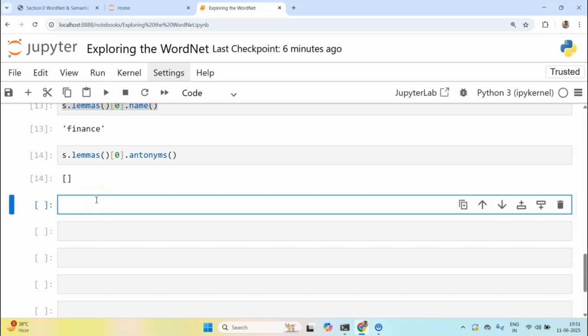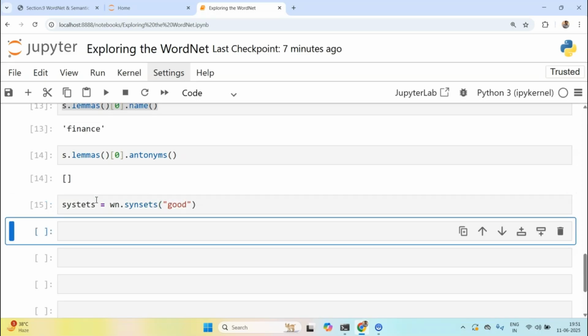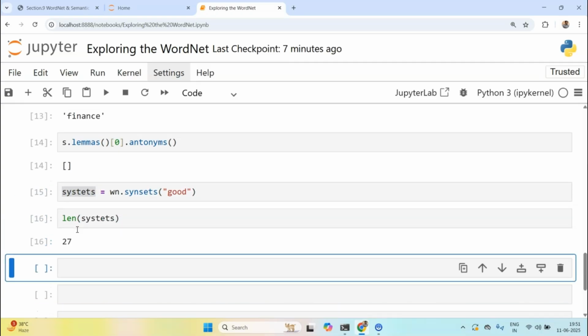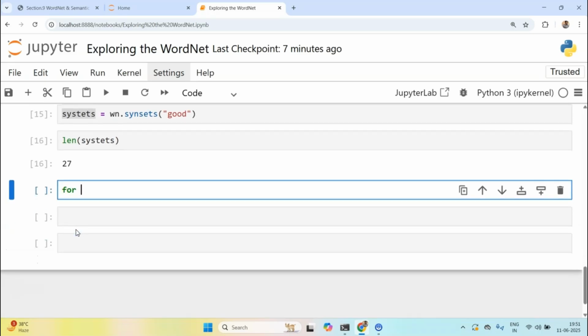Now let's create a new synset for which we know that antonyms and synonyms will exist. So I'll create new synsets, and I'll write maybe good. Now let's see how many synsets we got here. We have got around 27. So let's loop through each of these synsets. I'll say for synset in synsets.